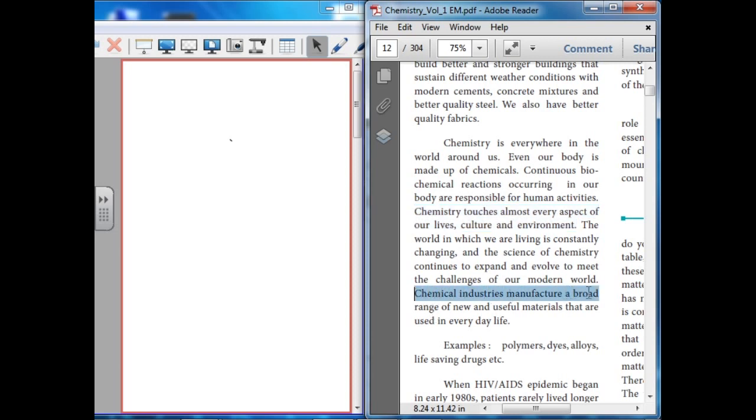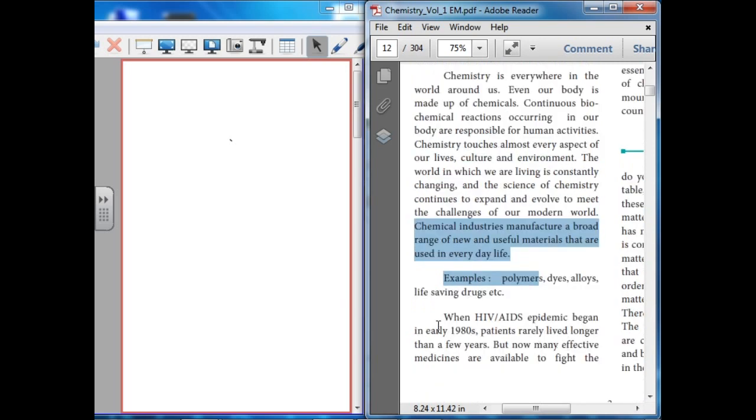The chemical industry manufactures a broad range of new and useful materials that are used in everyday life. For example, polymers, dyes, alloys, and very important life-saving drugs, that is medicine.